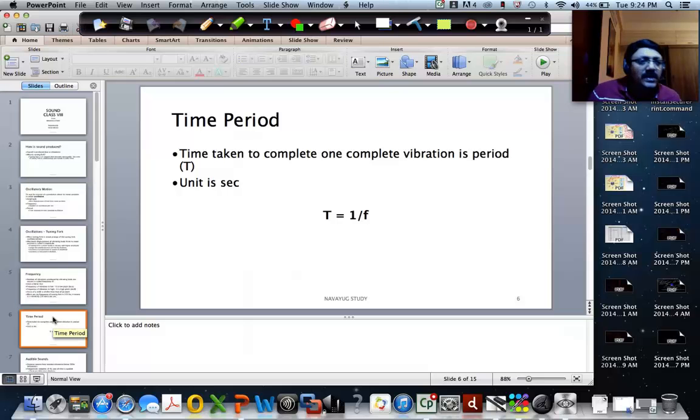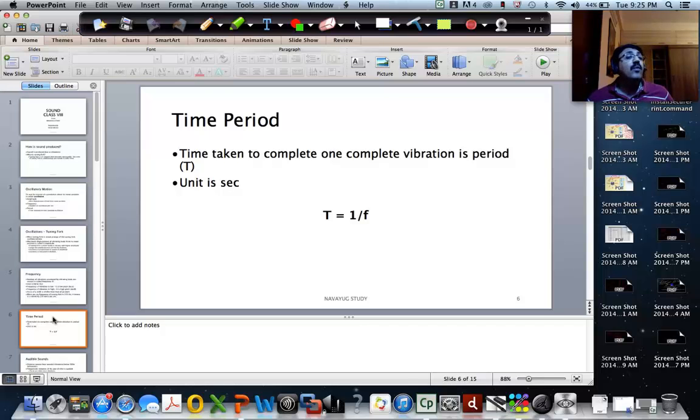So I will just discuss the period and how the period is associated to frequency, and with that we'll stop the session for today, and we'll continue later on. So what's a period? Period is the amount of time required for one oscillation, or one complete vibration, one complete cycle of vibration about the mean position, right?